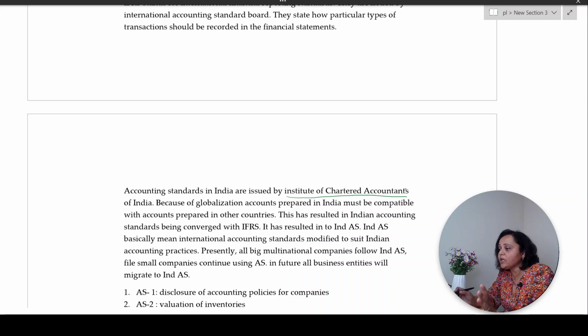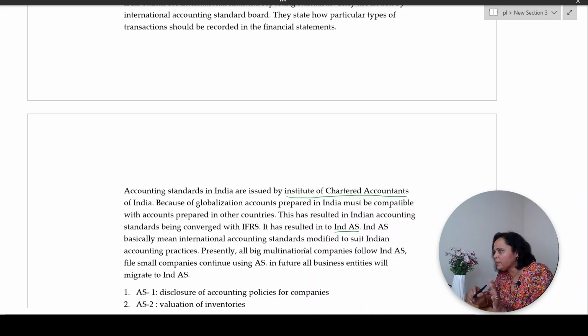Now, for accounting records to be compatible with accounting standards in India as well as international accounting IFRS standards, what the Institute of Chartered Accountants has done is they have formulated IND AS. Now, this is basically international accounting standards modified to suit Indian conditions.